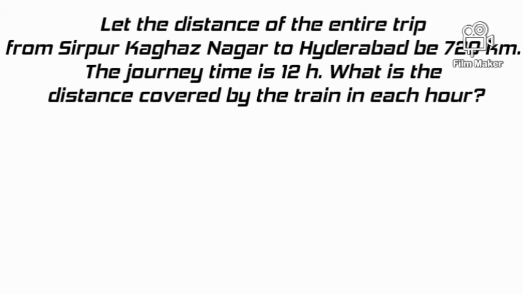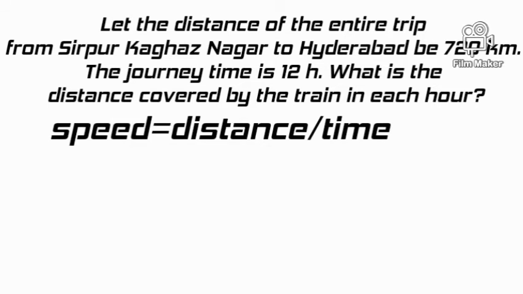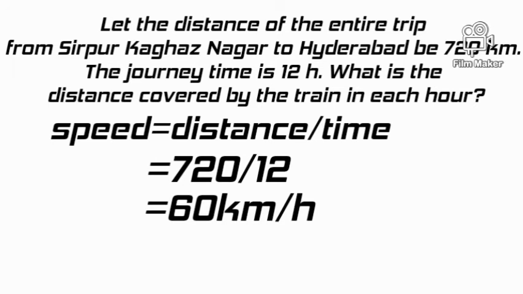Let the distance of the entire trip from Sirpur Khagas Nagar to Hyderabad be 720 km. The journey time is 12 hours. What is the distance covered by the train in each hour? So as we know, speed is equal to distance by time is equal to 720 by 12 is equal to 60 km per hour. Can you say that the train has covered exactly 60 km in each hour?